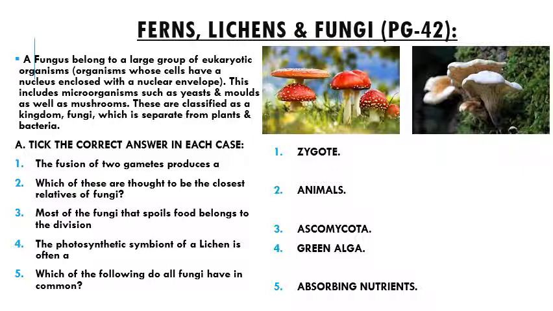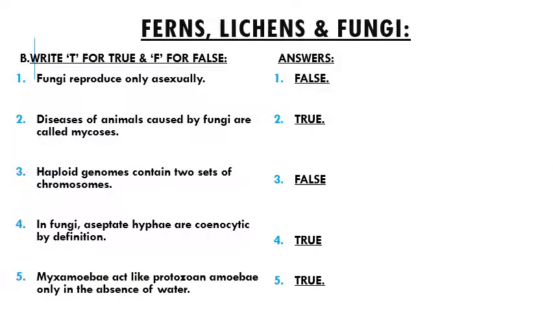Next, which of the following do all the fungi have in common? Answer is absorbing nutrients. B part, write T for true and F for false. First one, fungi reproduce only asexually, that's false.